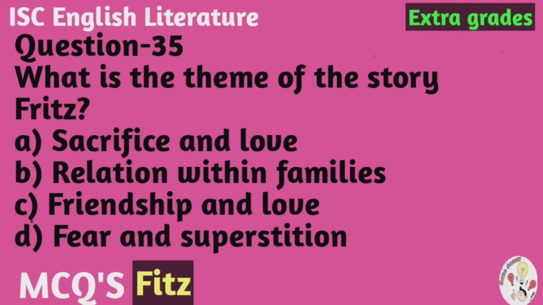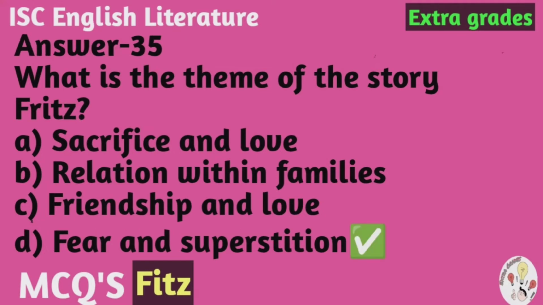What is the theme of the story Fritz? And the options are A, sacrifice and love, B, relations within families, C, friendship and love, D, fear and superstition. And the correct option is D, fear and superstition.